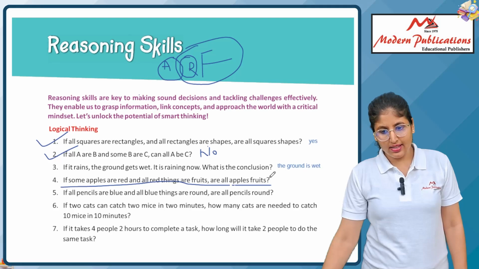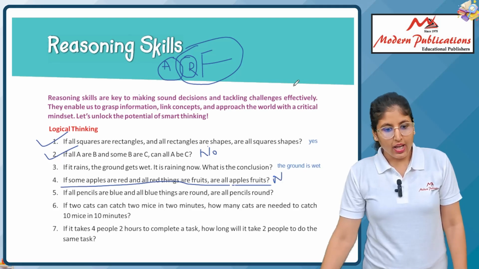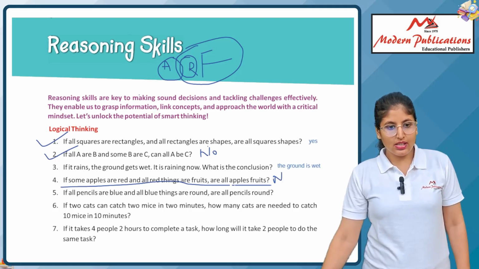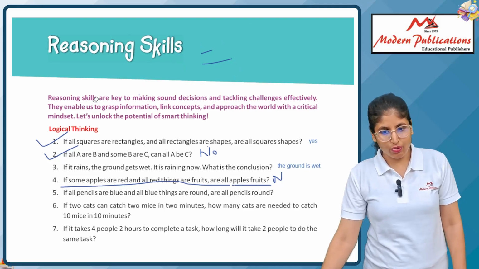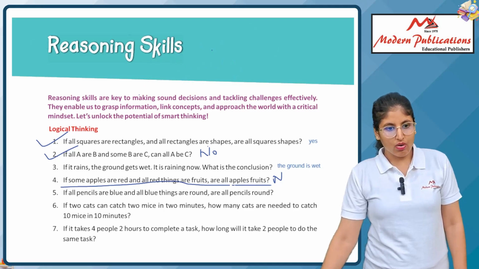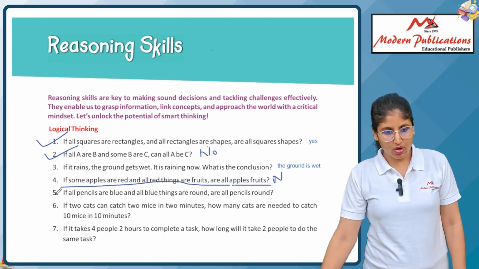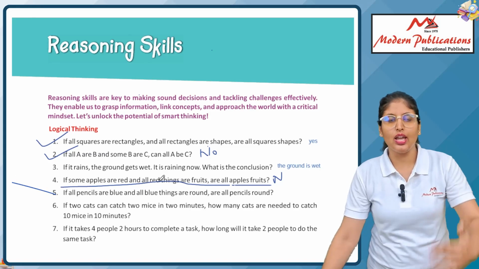We can't say, so we say no. If all pencils are blue, this is something you have to do by yourself. Are you able to do it? This is the homework first, because it is the same question that I already discussed.